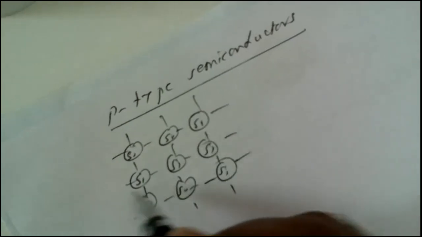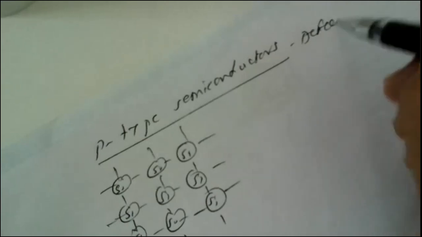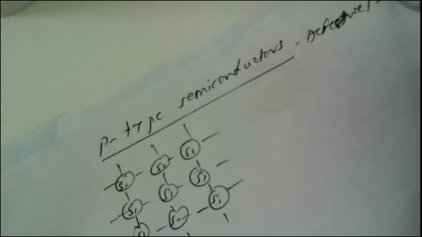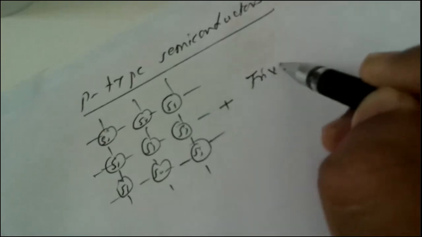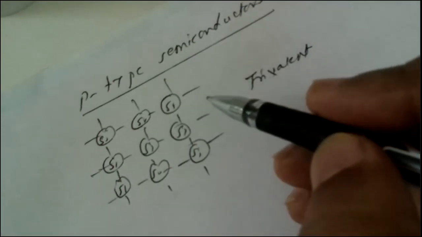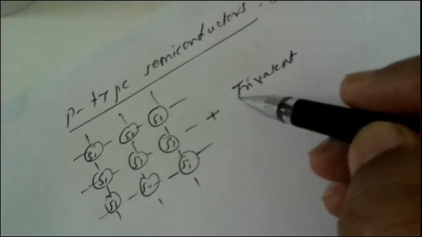These extrinsic type of semiconductors are also known as defective or impure semiconductors, because when pure silicon is doped with either a trivalent or a pentavalent impurity, the purity of such pure material is decreased because of the addition of the impurity.